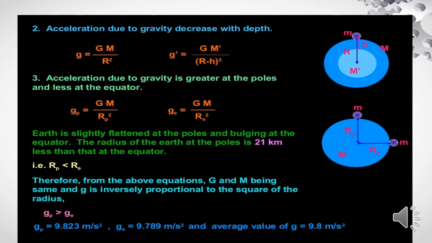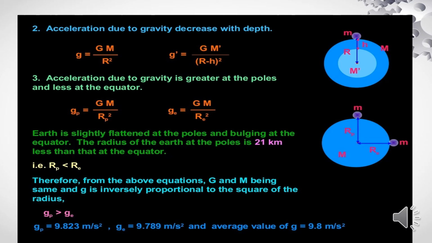The acceleration due to gravity is greater at the poles and less at the equator. So at the poles the acceleration due to gravity is GM by Rp whole square, and ge is equal to GM by Re square. Ge is nothing but the acceleration due to gravity at the equator. Earth is slightly flattened at the poles and bulging at the equator. The radius of the earth at the poles is 21 km less than that at the equator. So, Rp is lesser than Re.